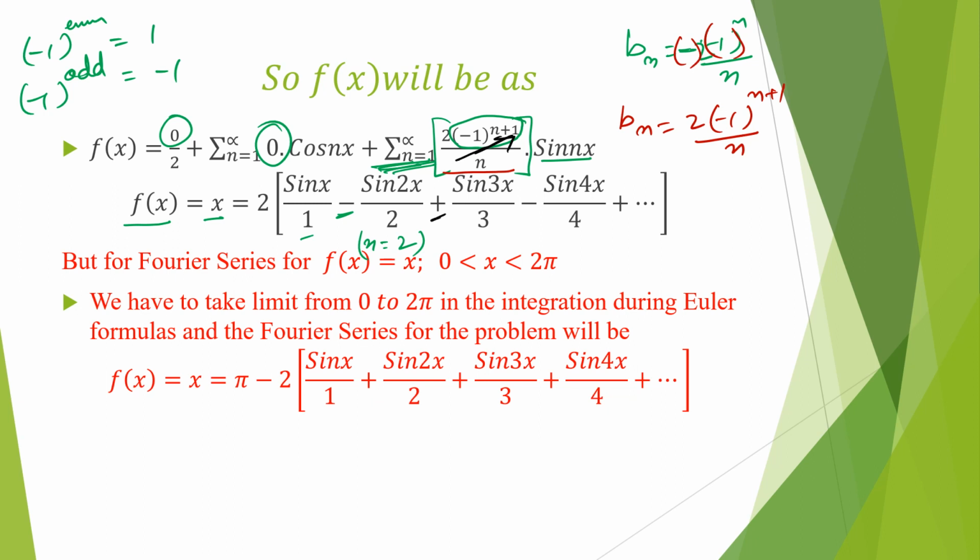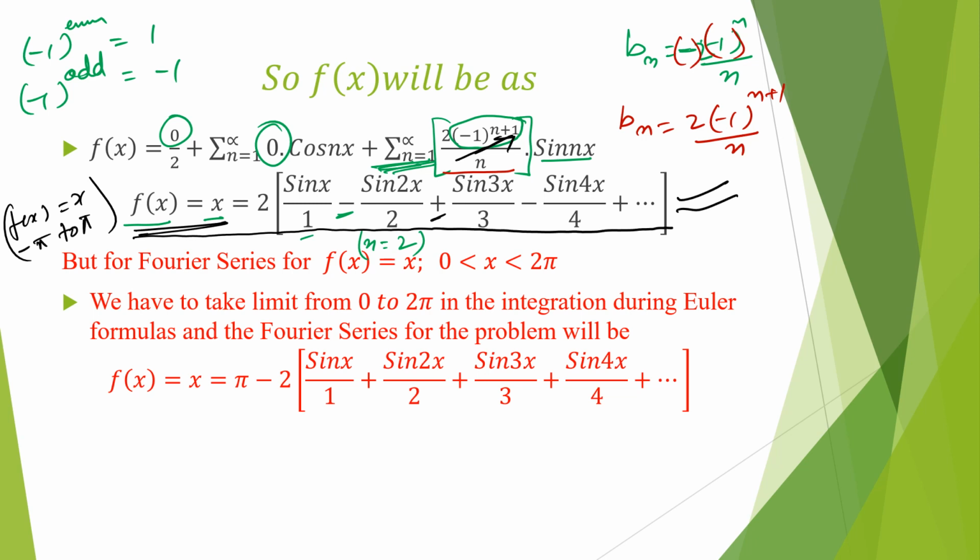So this will be the series representation of the function f(x) for the interval minus π to plus π. So this is the Fourier series for the given problem.